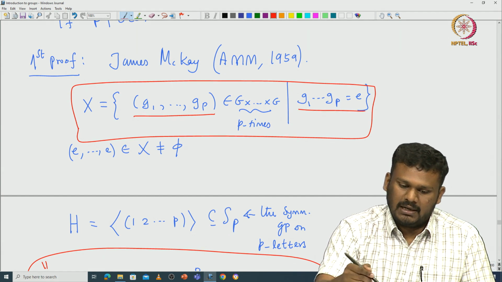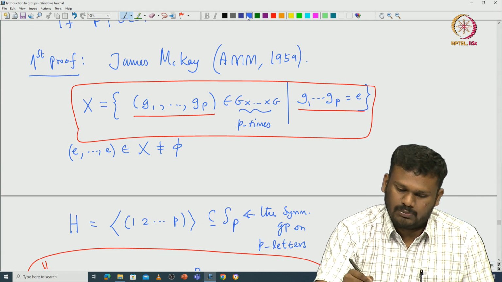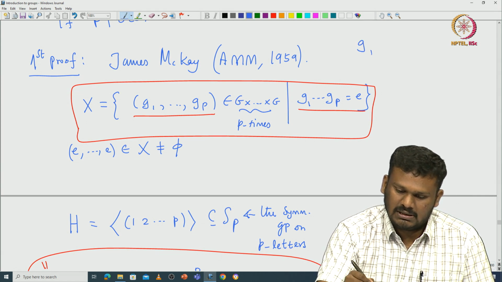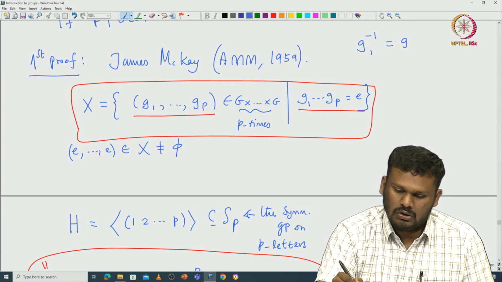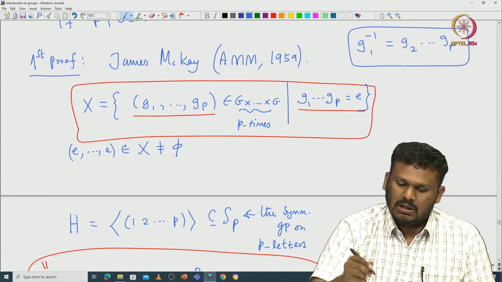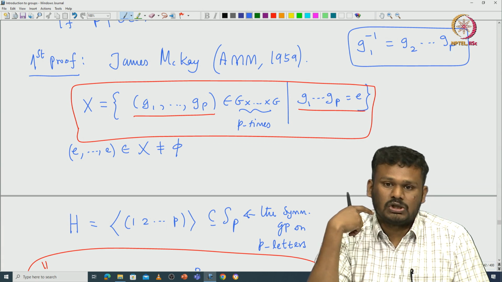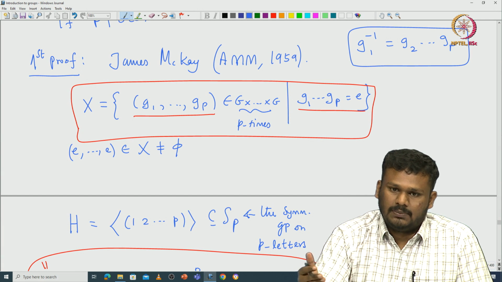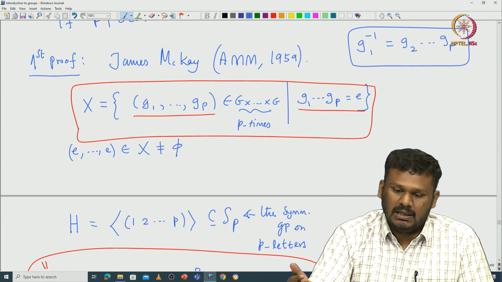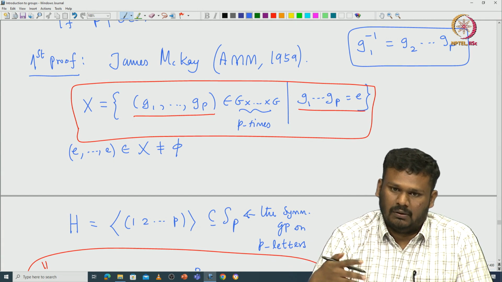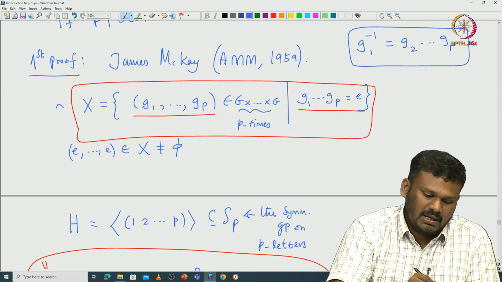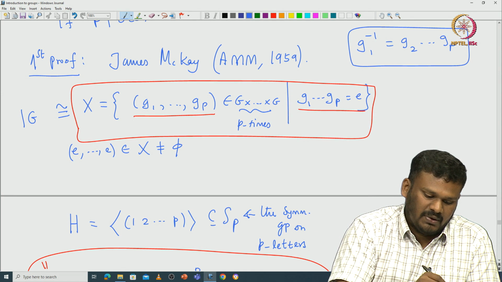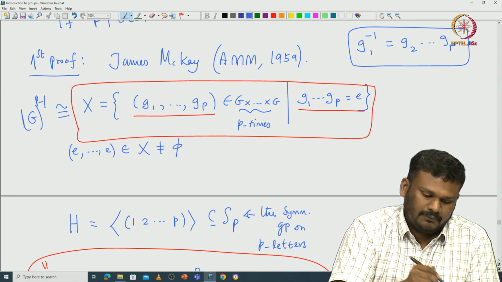But this product can be rewritten as G1 inverse equal to G2, etc., GP. That means if you know the first P minus 1 coordinates, or if you know the last P minus 1 coordinates, 2 to P, then the first coordinate can be recovered. So this can be naturally identified with G power P minus 1.